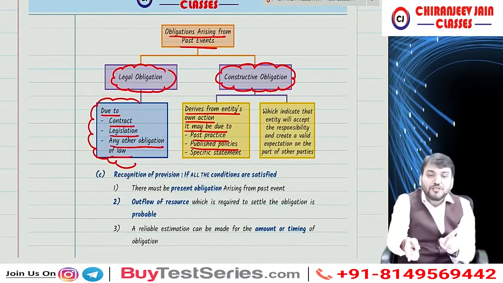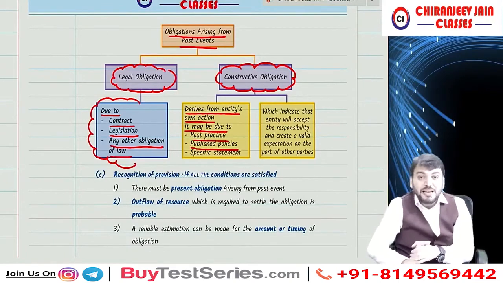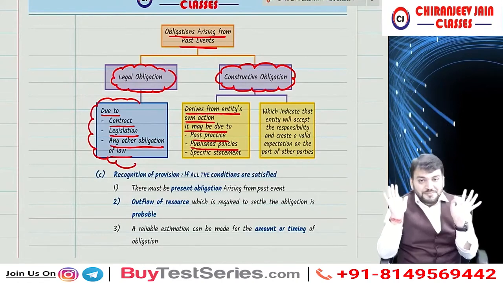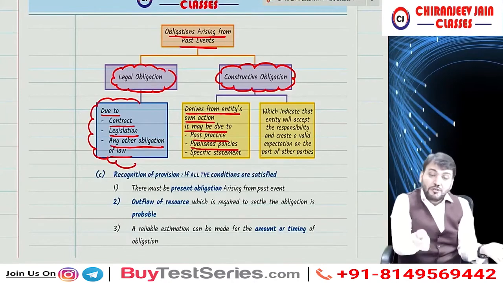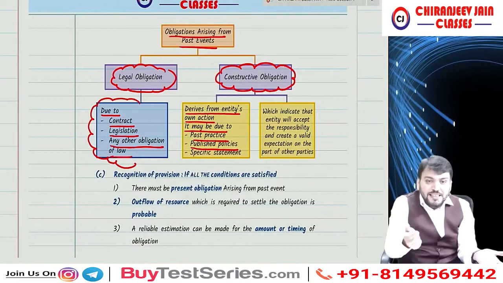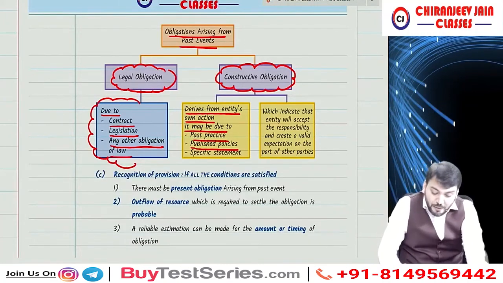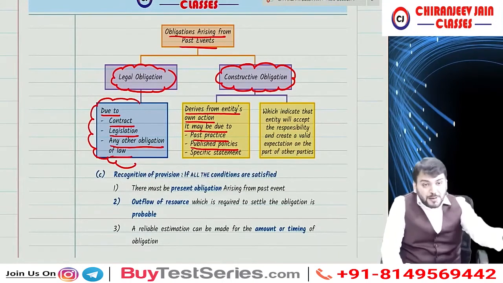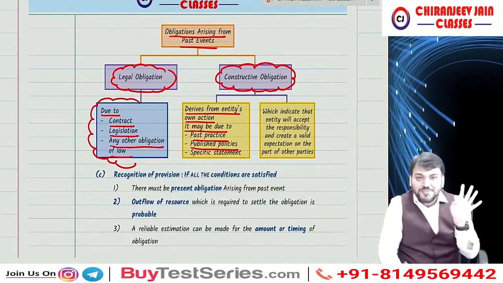Means if you also score 90 or 90 plus marks, I'll be giving you 50% refund of fee as a reward. Correct? Happy? Means you need to score 90, because our target is 90 only. So if you score 90 or 90 plus marks, I'll be giving a 50% refund to you. Happy? Yes, sir. So can I say constructive obligation derived from entity's own action? It may be due to past practice or published policies or any specific statement or announcement,